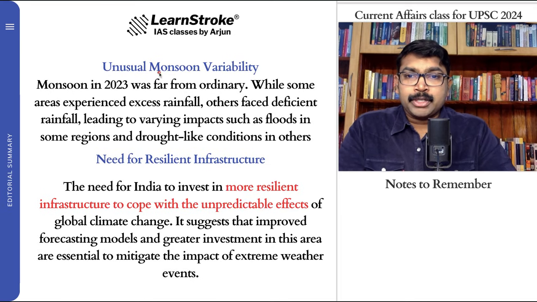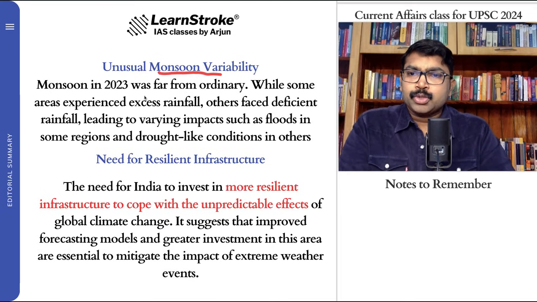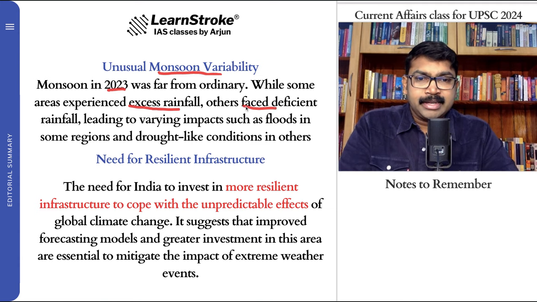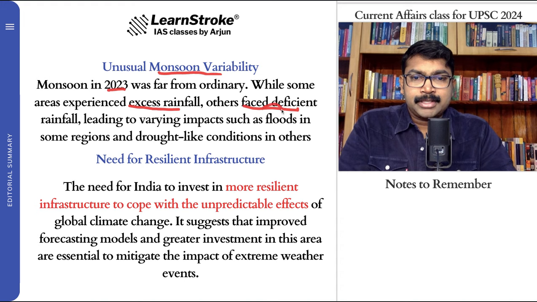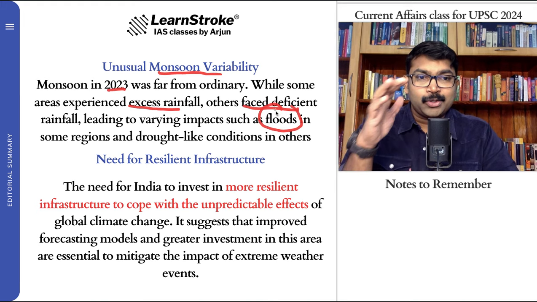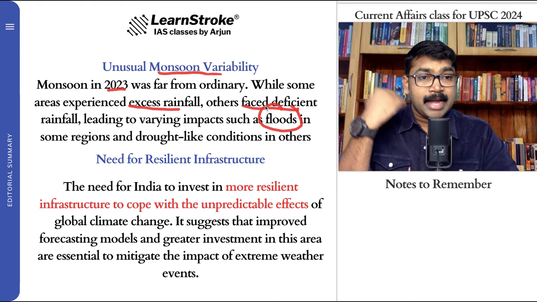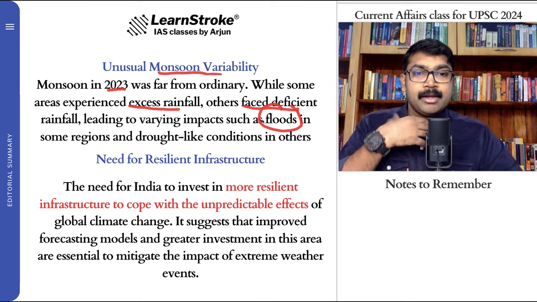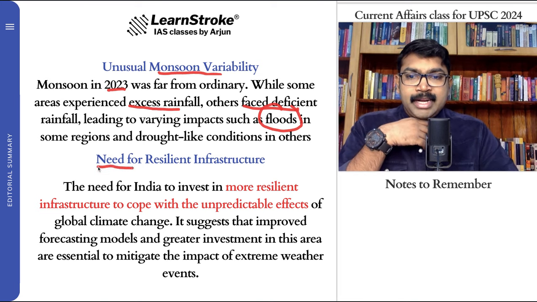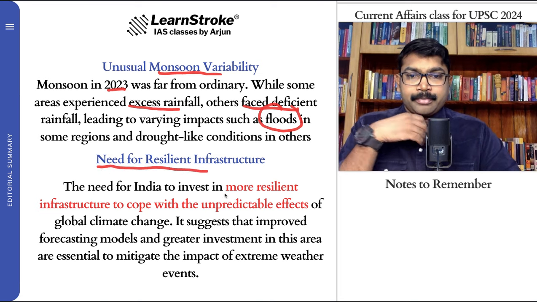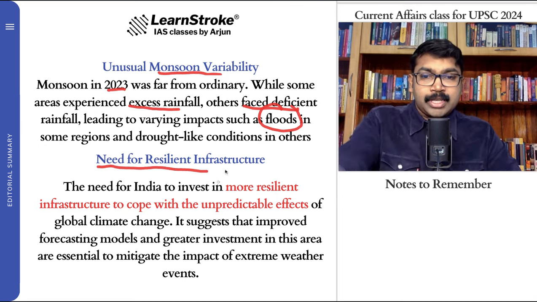And unusual monsoon variability. So 2023 was far from ordinary. While some areas received excess rainfall, others faced deficient rainfall. That is the reason why we have floods. When there is no uniformity, there is unusual variability. Some areas had high rainfall. Obviously, they had a much higher occurrence of flood and need for resilient infrastructure. So this is the key concept of this editorial.